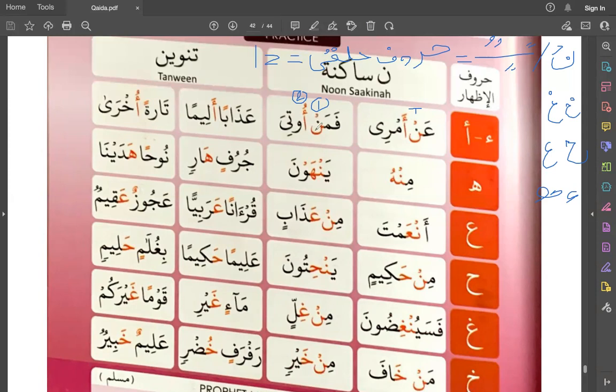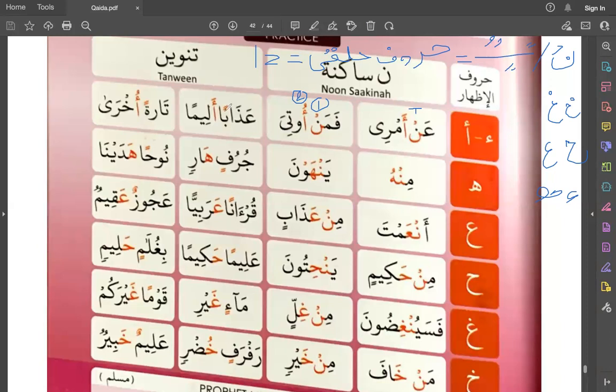We are discussing the rules of this letter, whether to say it clearly or what should we do with it. So here we should be clear that we are saying the sound of noon sakin very clearly. Faman with tawassut. Faman utiya.